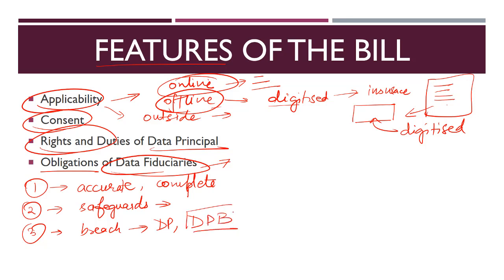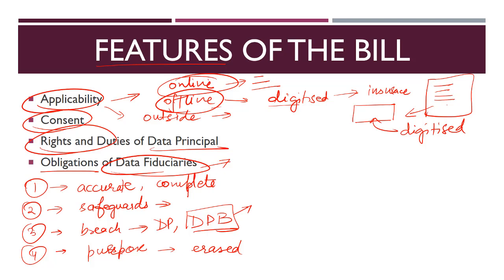And what is the Data Protection Board? We will look at it in just a minute on the next slide itself. Similarly, if the purpose for which the data was collected has now been met, then this data needs to be erased by the data fiduciary, that is the company which is storing your data. So these are the obligations of the data fiduciary.